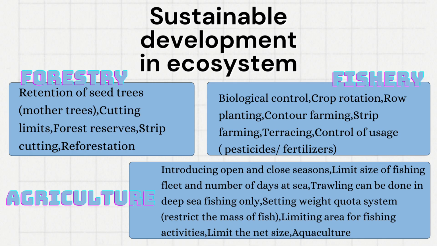For the last sustainable, which is sustainable agriculture, we can preserve the ecosystem by introducing open and closed seasons, limiting the size of fishing fleet and number of days at sea. Trawling can be done in deep sea fishing only, setting a weight quota system, limiting areas for fishing activities, limiting the net size, and also aquaculture.